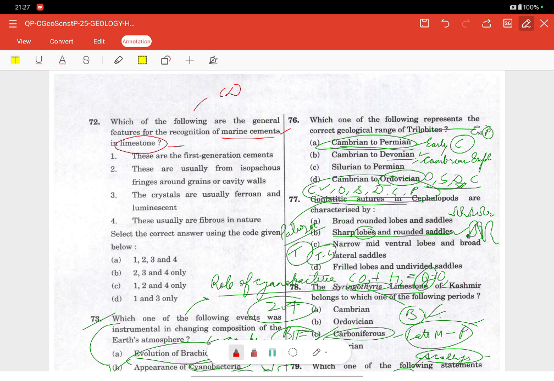And you need to know how to identify marine cementation and how to distinguish it from the burial or meteoric cement. Marine cements are something that form quickly soon after the deposition, like in seawater saturated pores. Now the first statement is these are the first generation cement.